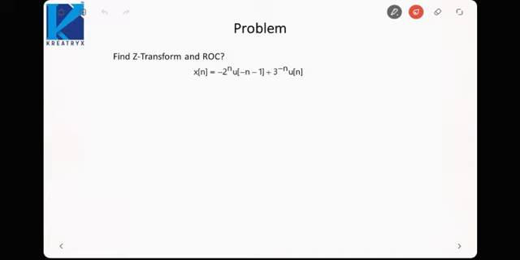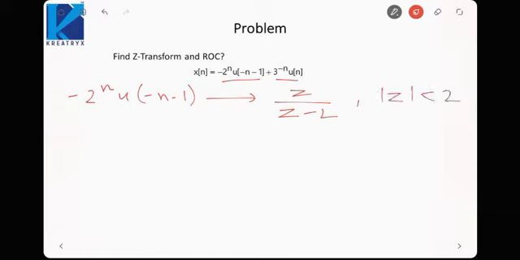Okay, for the next problem, if we see, we have just changed one signal. So minus 2 raised to power n u[-n-1] would be the same as the earlier 2 raised to power n u[n], but here the ROC is changed to mod z is less than 2.